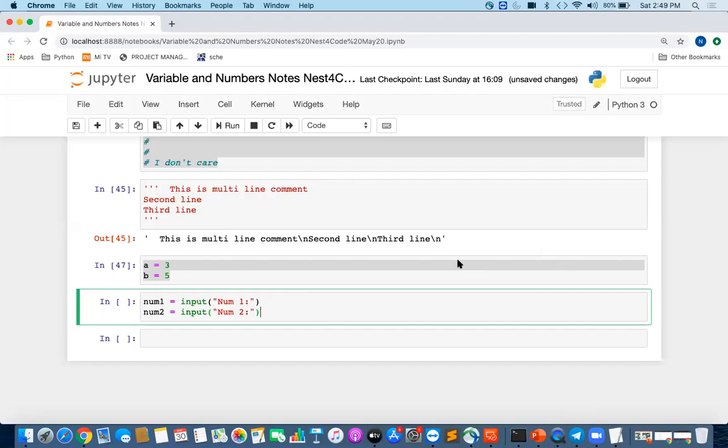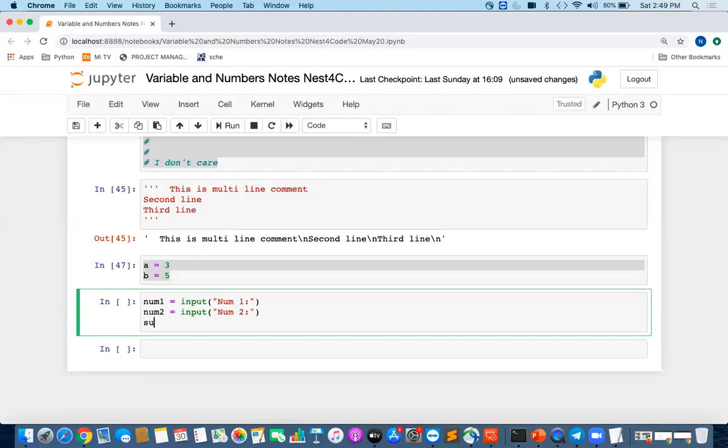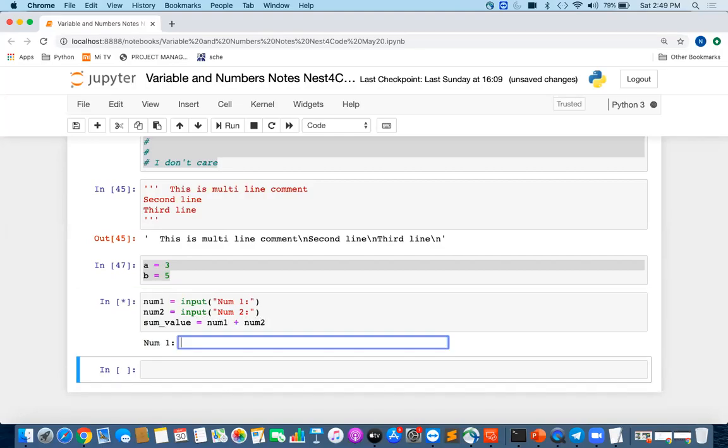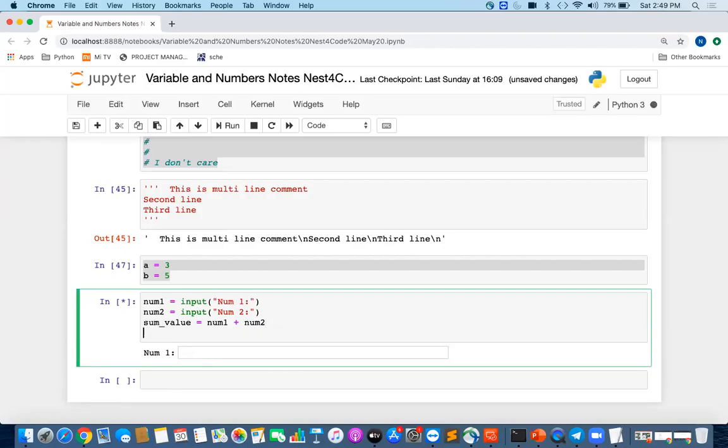So these are two numbers, and we want to calculate their sum. Sum value equals num1 plus num2. Let's complete our program. Multiplication value would be num1 into num2.